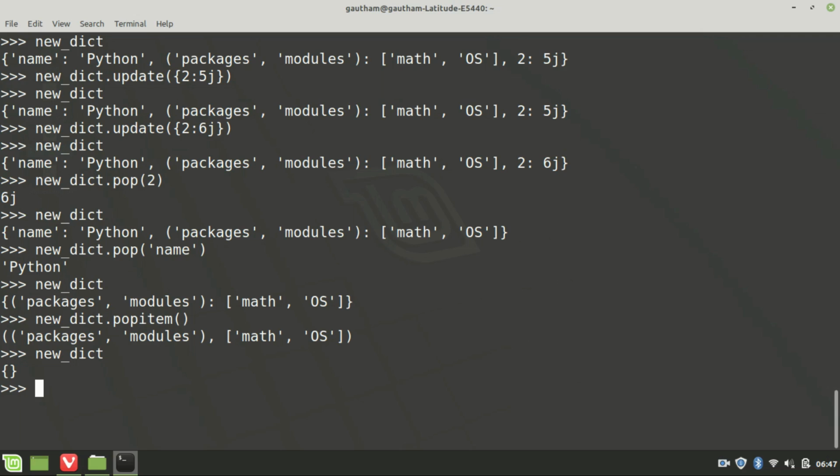So in the next session we shall look into accessing values from a dictionary using some iterators and some built-in methods. Alright, thank you.